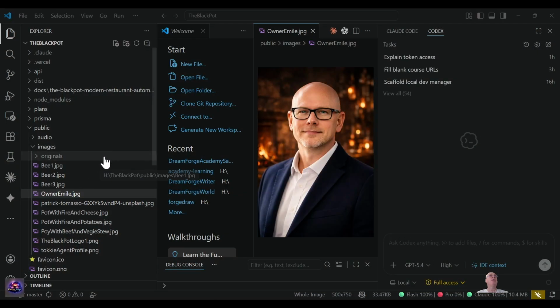Okay, so here we are in VS Code. It's called an IDE, or Integrated Development Environment. And here's my alter ego, also called Emil. He pretends to be the manager at the Black Pot restaurant. And what we're looking at here is the Black Pot project, the way that I've built it, and that you